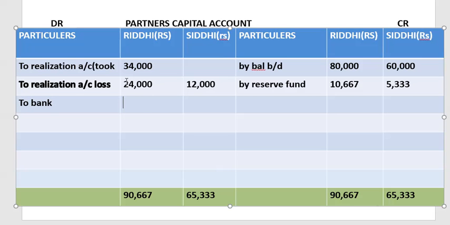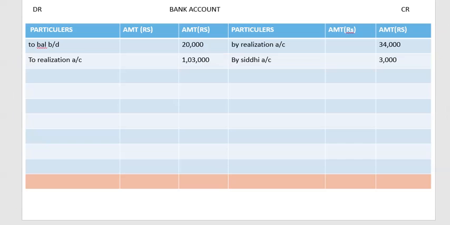So the difference will be minus this amount from 90,000. So difference we get as 32,667 and here we get 53. Okay, now this we are going to transfer it to bank